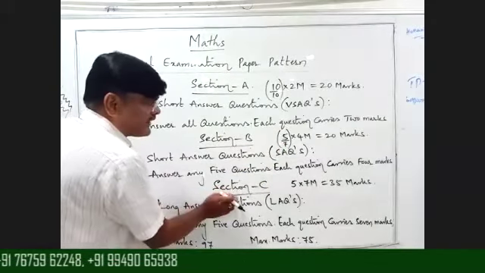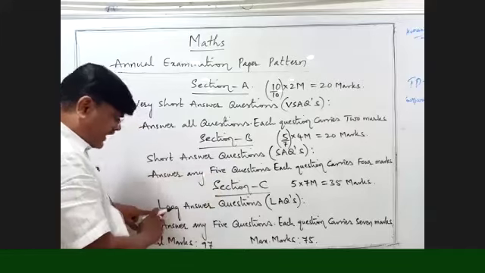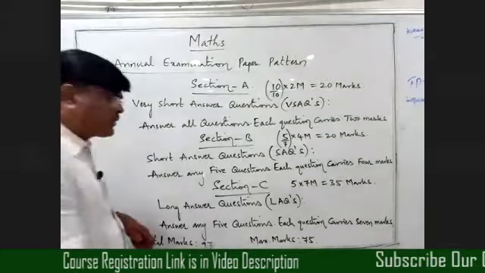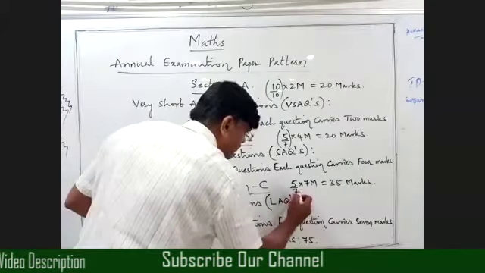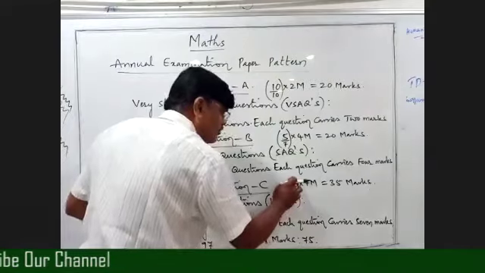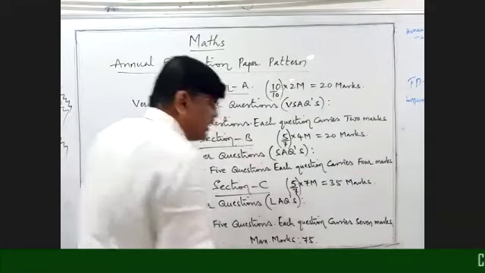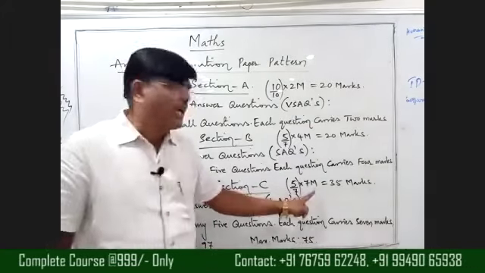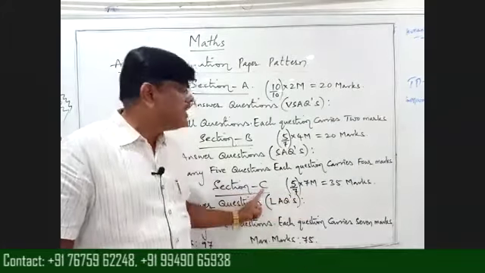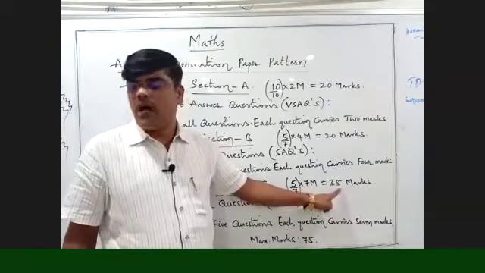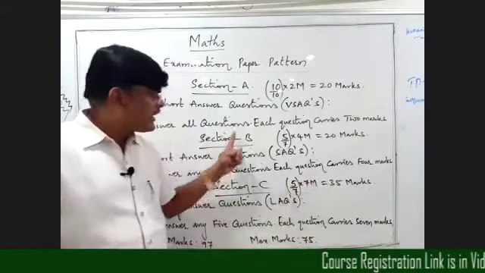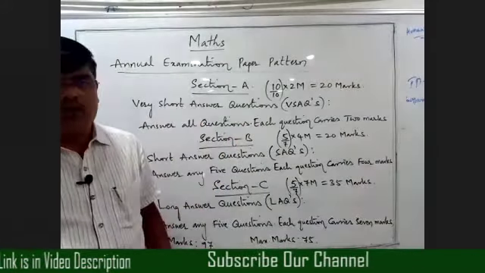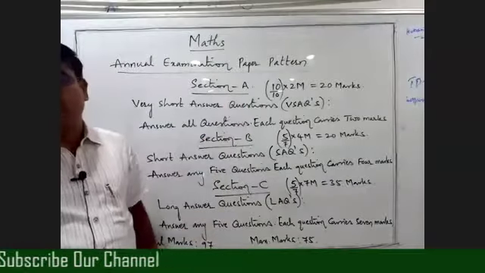Similarly, next Section C. Section C is long answer questions, we call it LAQs. In this also we have 7 questions. Out of 7 we have to answer any 5, and each question carries 7 marks. For this section, total we are getting 35 marks. In Section C also there are extra problems, but in Section A, there is no choice.